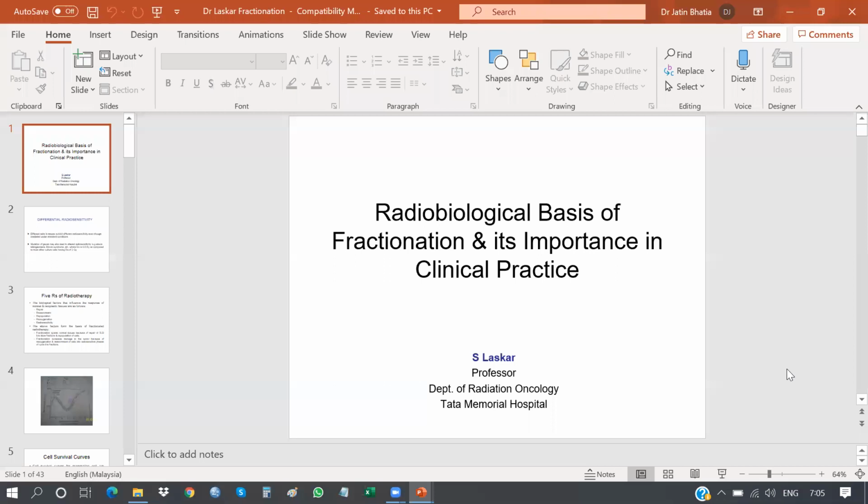So let's begin. The concept of radiobiology today. What we are going to take is time, dose, and fractionation. This slide PPT is courtesy Dr. Siddharth Laskar, my mentor, my guide at Tata.